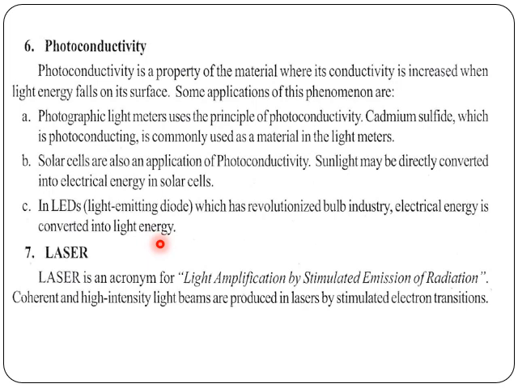Next, the last one in the optical properties will be laser. Laser stands for light amplification by stimulated emission of radiation. Beams are produced in lasers by stimulated electron transition, which are used for many purposes, even for recreation, and for cutting of material where the energy is more.